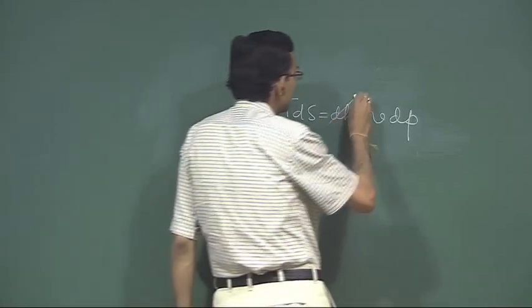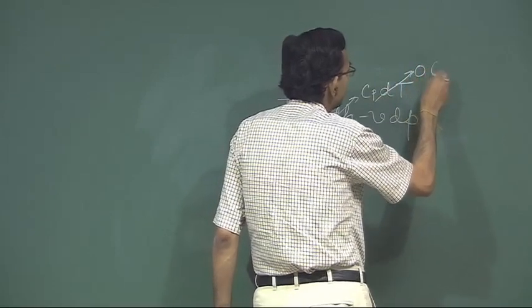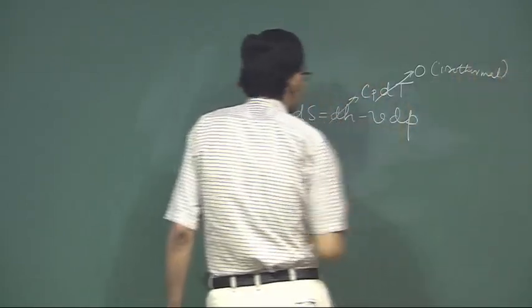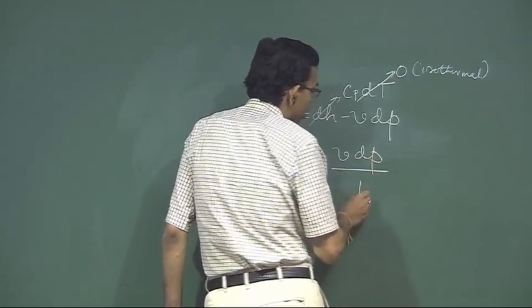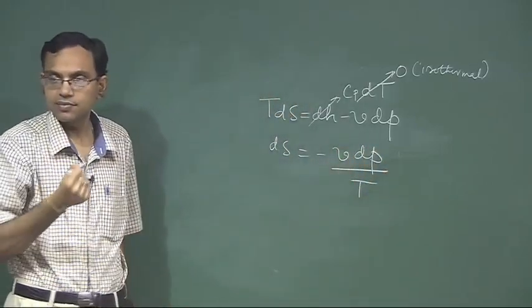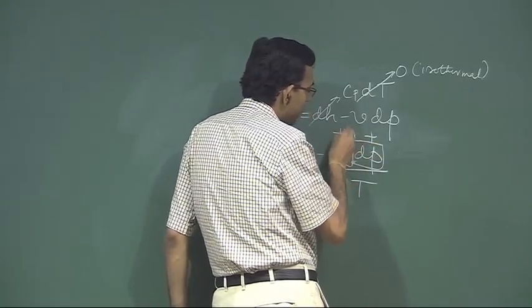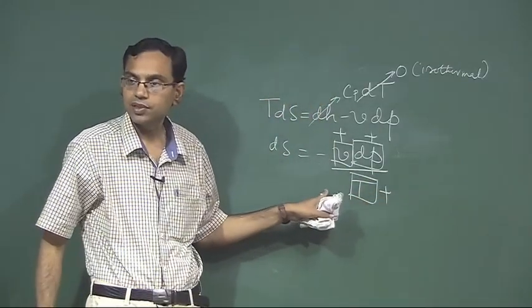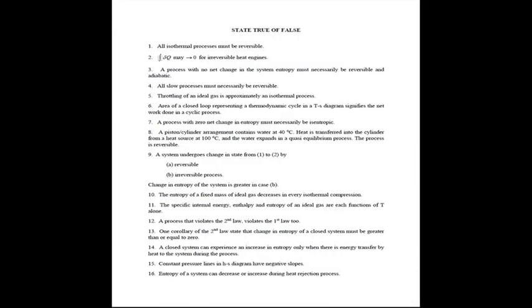For an ideal gas, dH is Cp dT, isothermal means dT is 0. So, ds is minus V dP by T. Compression means pressure increases, right. So, dP is positive, specific volume is positive and this is absolute temperature, it is always positive. So, ds is negative, that means entropy of a fixed mass of an ideal gas decreases in every isothermal compression.